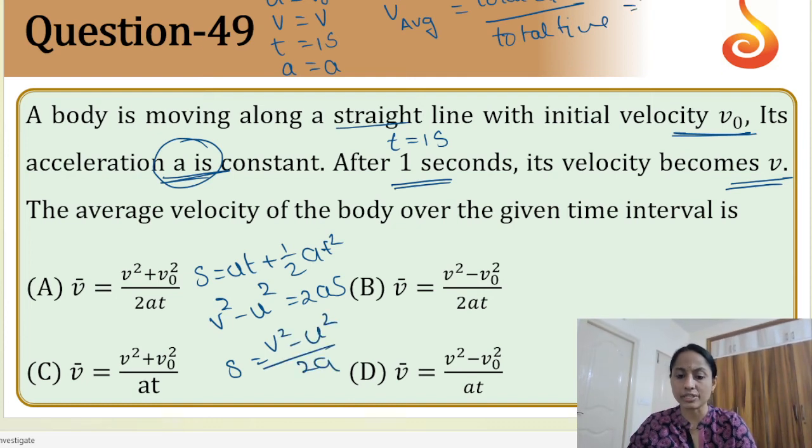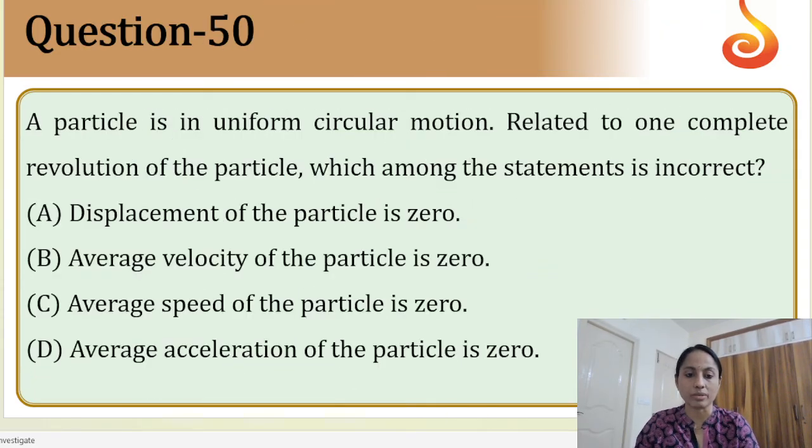So here you substitute. What is v? V square minus v naught square by 2a, and the time is 1 second. Okay, so time t is mentioned in the question. After t seconds, I think question, is it typed correctly? I think if it is t seconds, no, it is t seconds, then the answer is v square minus v naught square by 2at. So the correct option would be option B. Option B is correct for question number 49.